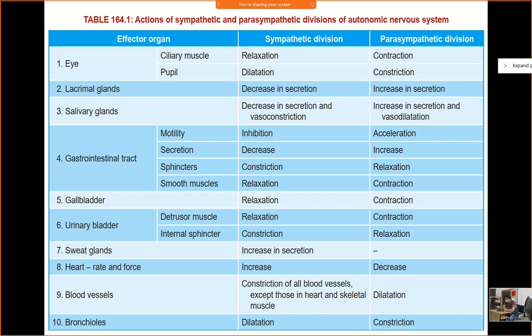And what happens when sympathetic discharge is more? Your bladder wall has what type of receptor? Beta 2 receptor. So does it constrict or dilate in case of sympathetic stimulation? Constriction or dilation? Beta 2. It will dilate your bladder wall, is it? And what about the sphincter? The sphincter has alpha 1 receptor. In case of sympathetic stimulation, alpha 1, what type of response will you get? Constriction or dilation?